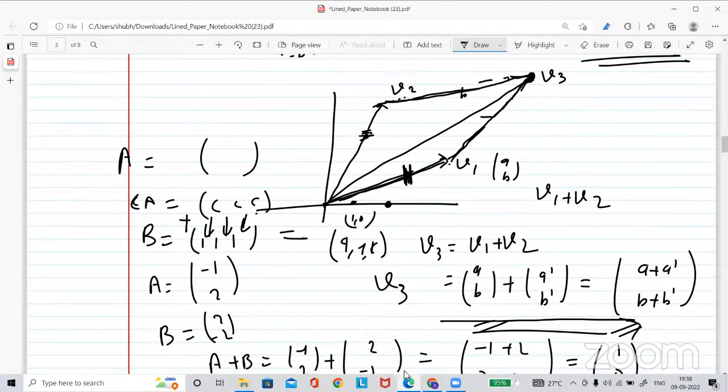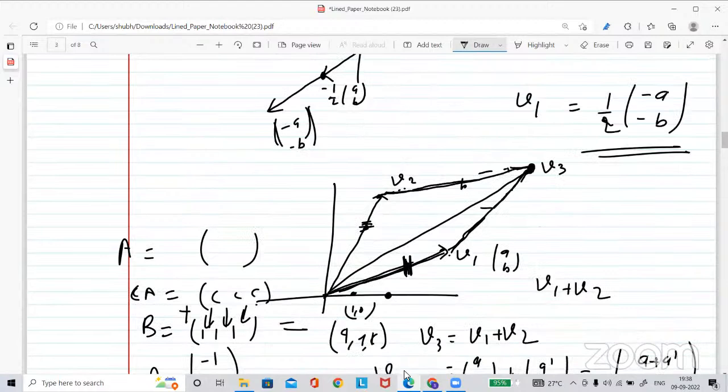If two vectors a and b are equal, what do you mean by that? Let's say vector a is (a11, a12) and vector b is (b11, b12).